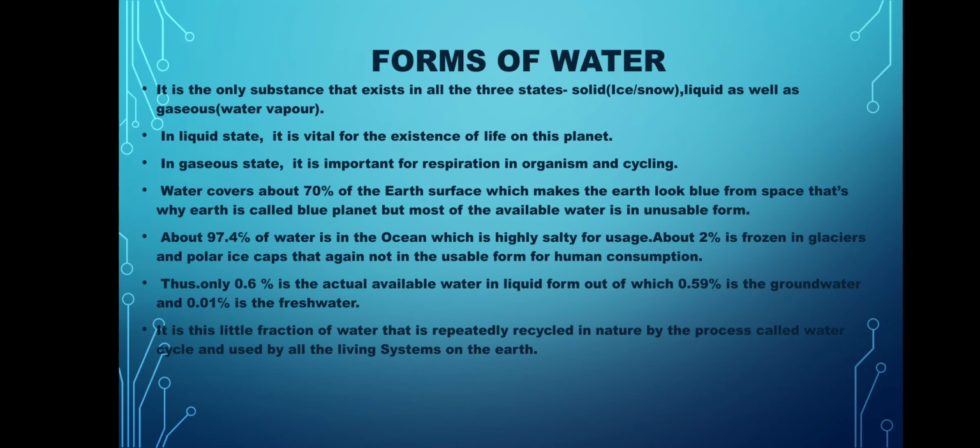Now, what are the forms of water? It is the only substance that exists in all the three states, like solid, liquid and gaseous form. Solid form like ice or snow, like glaciers have ice, or in mountain areas, on high hills, there is snow. That is the form of water in solid state.